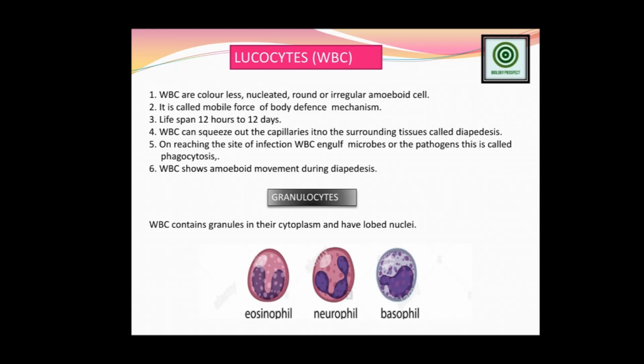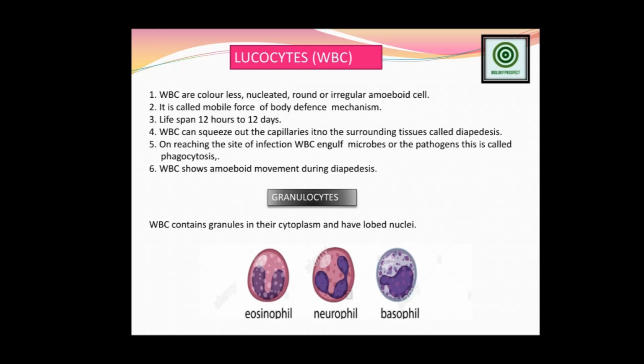This process is known as the phagocytosis process. Is it clear? Now WBC show the amoeboid movement during the diapedesis also. Phagocytosis and diapedesis both are the cases where the amoeboid movement of the WBC can be properly visible.